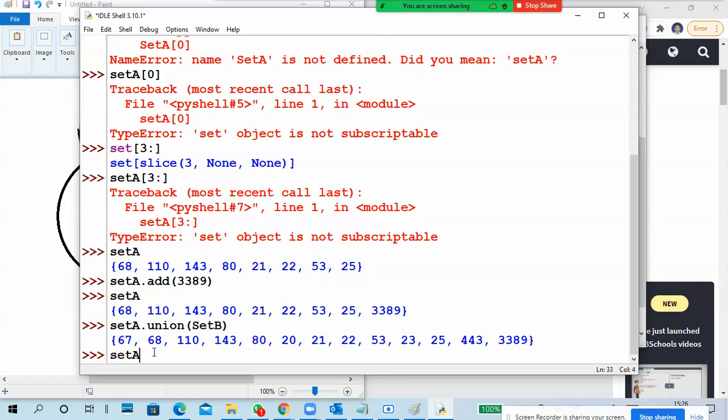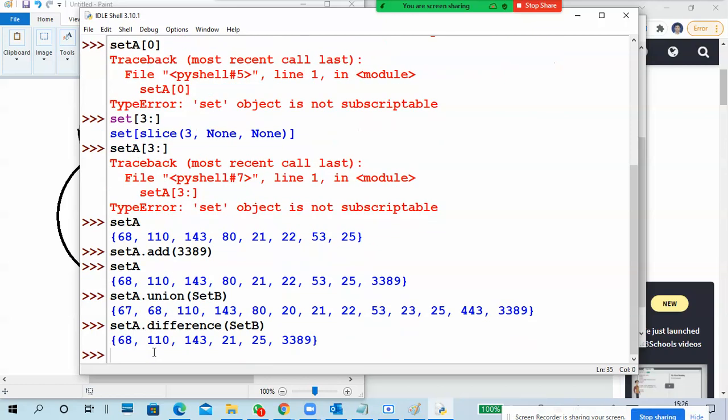Set A dot difference set B. So what we are getting? Only the A set, which contains these things.